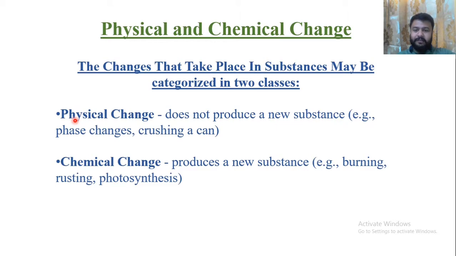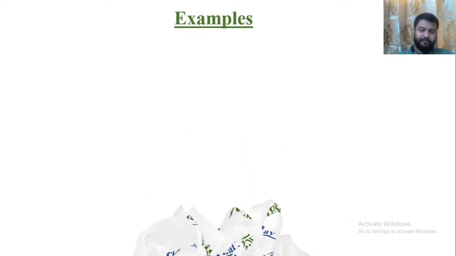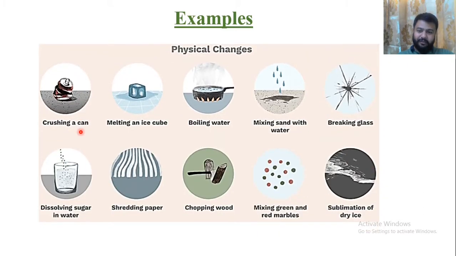The first one is physical change, in which there is no production of any new substance, only a change in the physical state or physical outlook. For example, crushing of a can, phase change during melting of ice. If ice is melting, ice is a solid form of water, so it melts into liquid, that is a phase change. You can see this crushing of paper is a physical change.